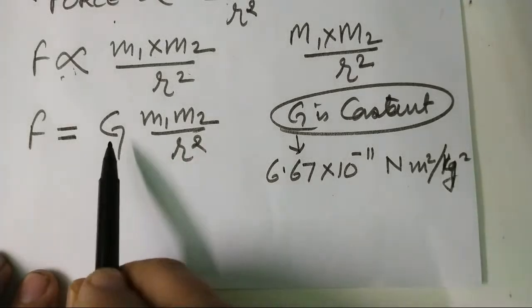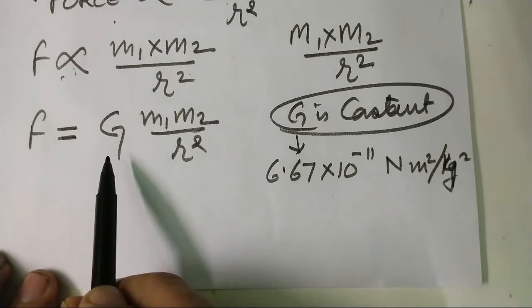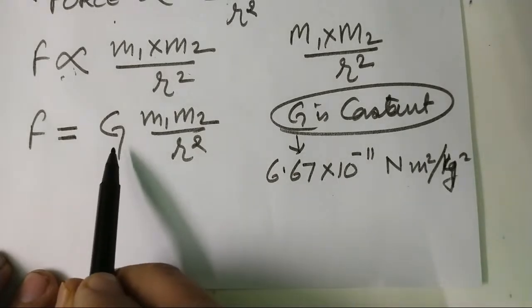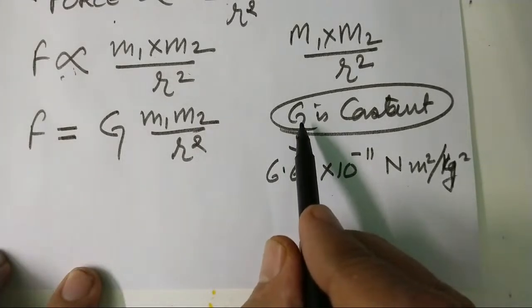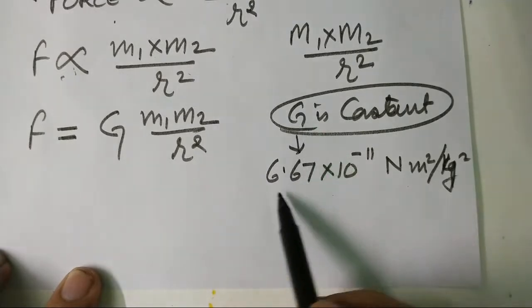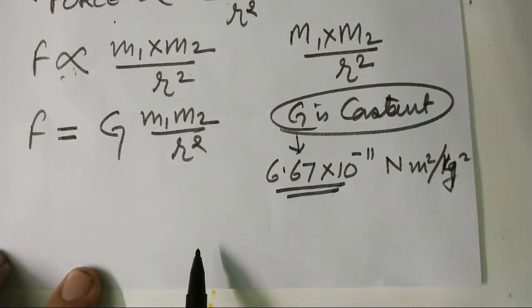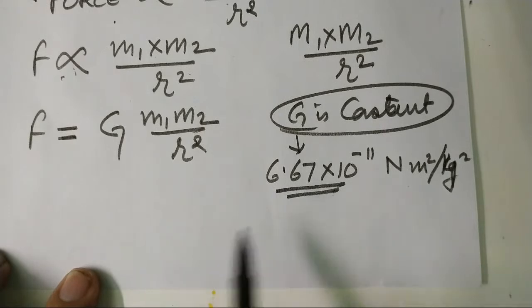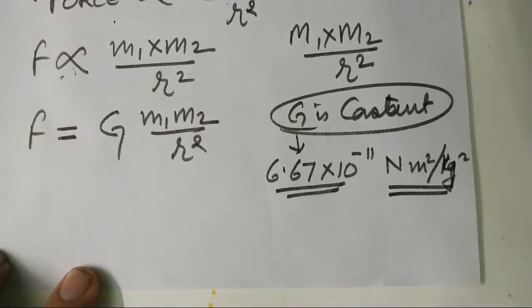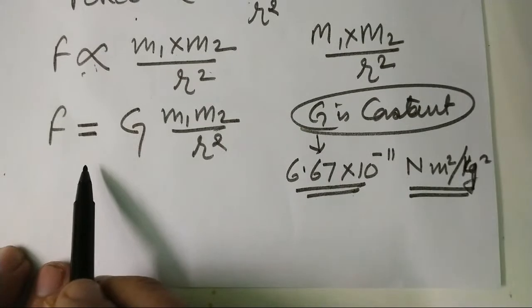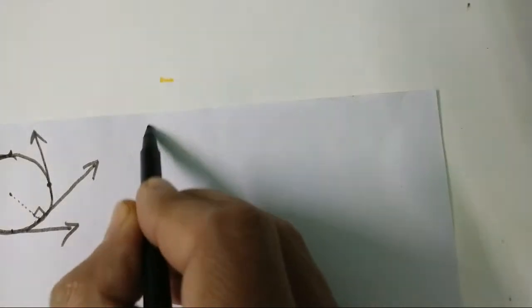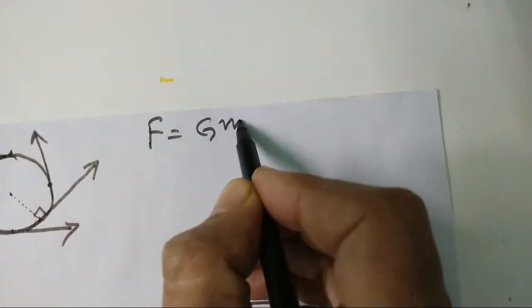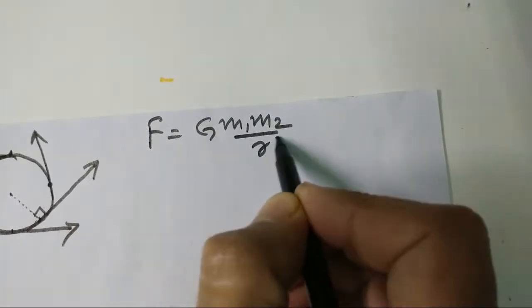If I find the value of G, the unit of G, let's find out what is G. This is a fixed value of G, which is the gravitational constant. This is applied everywhere in the universe. The question is, from where did this come? So the formula is F is equal to G m1 m2 upon r square. Let's see from where that unit came.